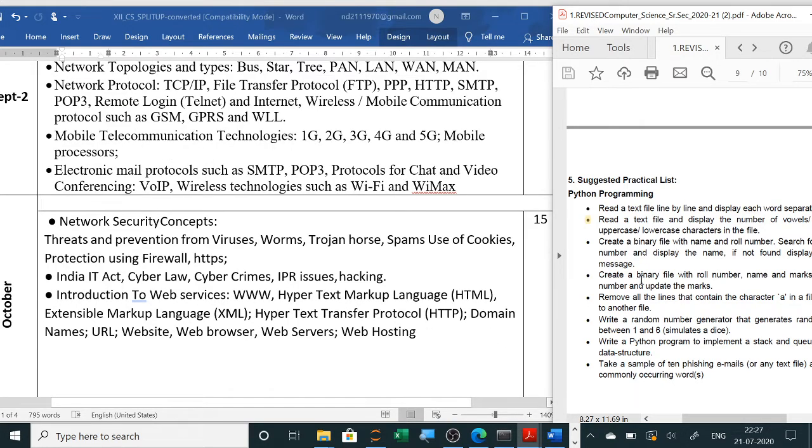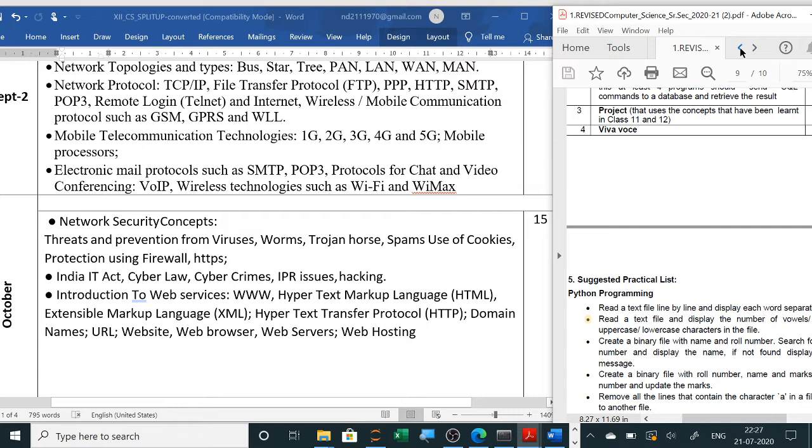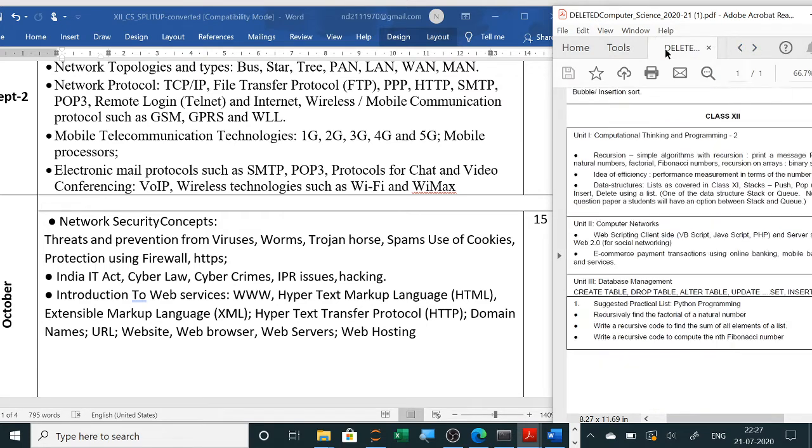At the end you have seen the deleted portion here. In the deleted portion you can see what has been removed: only the web scripting, only the server side and client side, which are the web scripting software, and the e-commerce payment modes. So this much only has been removed.